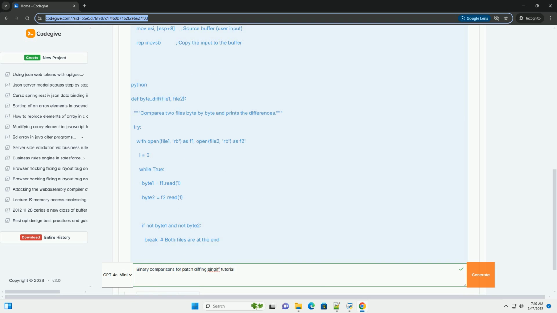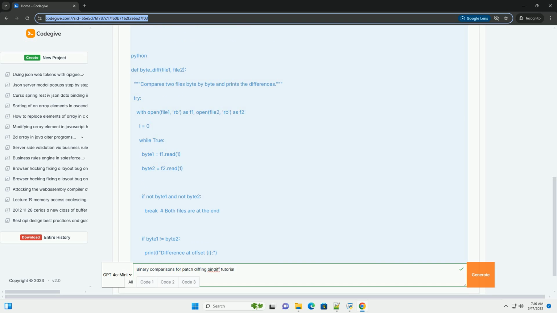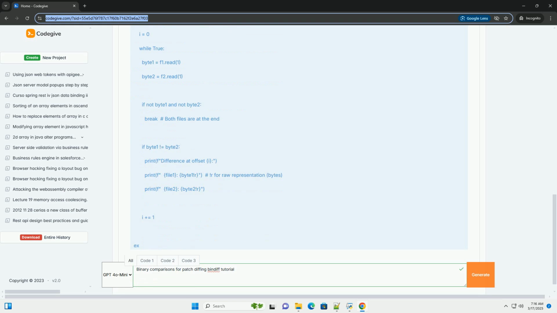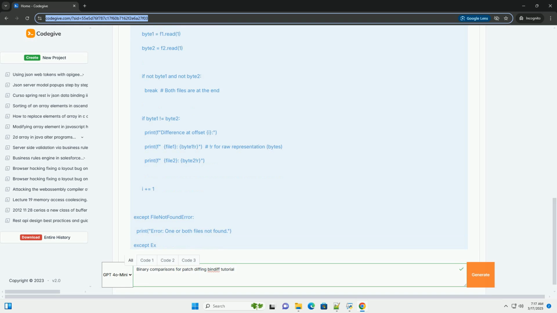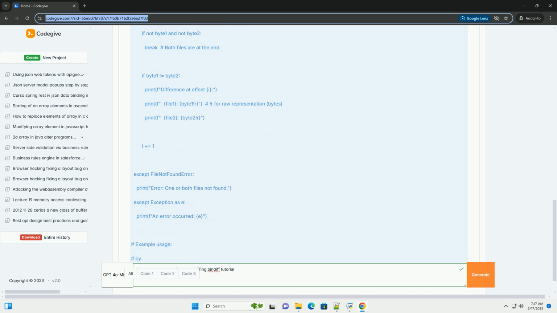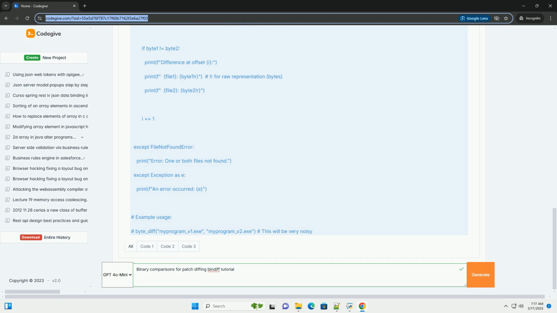What is binary patching? Binary patching is the process of modifying an executable file, a binary, directly, usually by replacing or inserting bytes. This is often done to fix bugs, add features, or apply security updates without recompiling the entire program from source code. Think of it as a surgical strike on the binary.